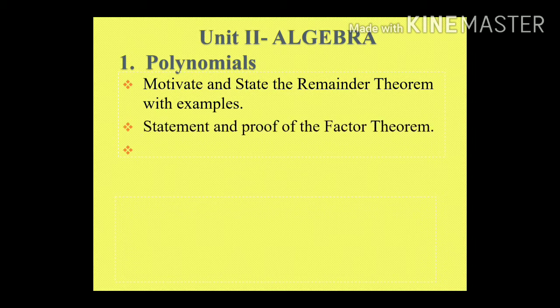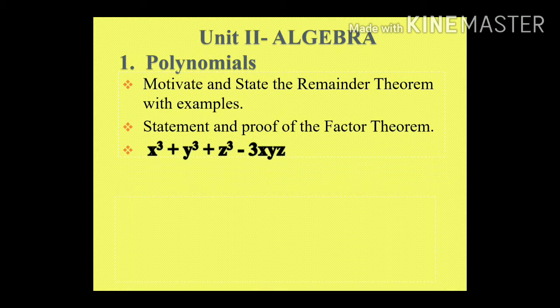The next one is the statement and proof of the factor theorem, which will not be there, but they have not specified that the examples are deducted, so examples may be asked in the exam. So you need to study examples based on the factor theorem. One more part is the identities: the identity x cube plus y cube plus z cube minus 3xyz, and all questions related to this identity, will not be asked in the further exams.